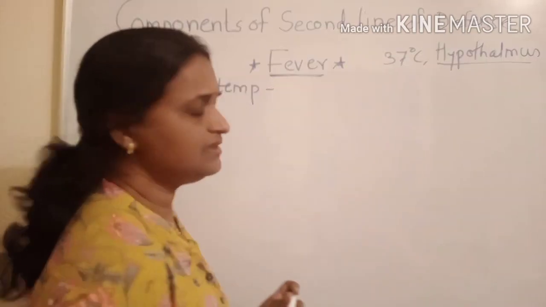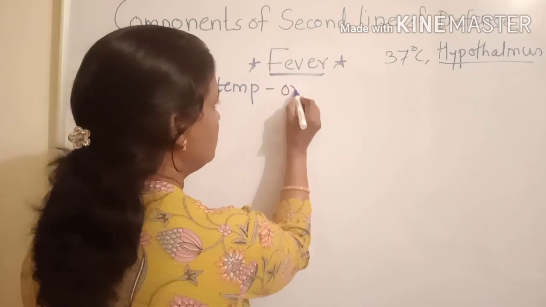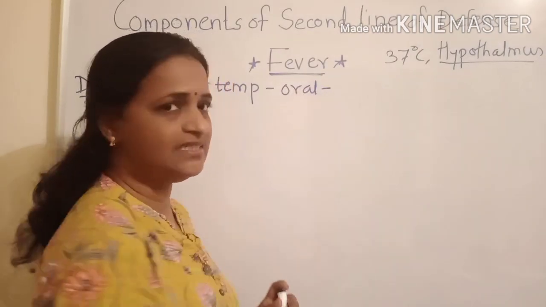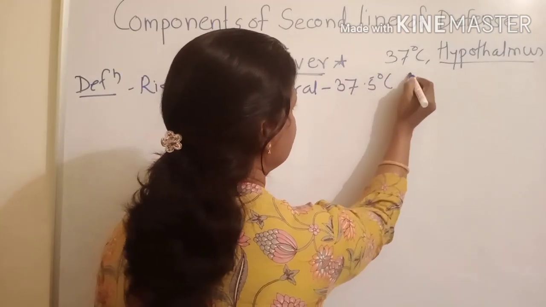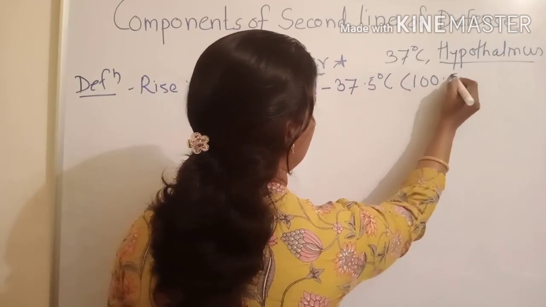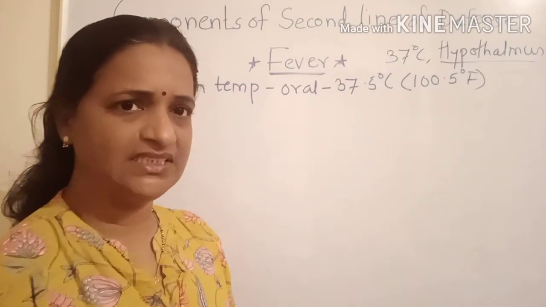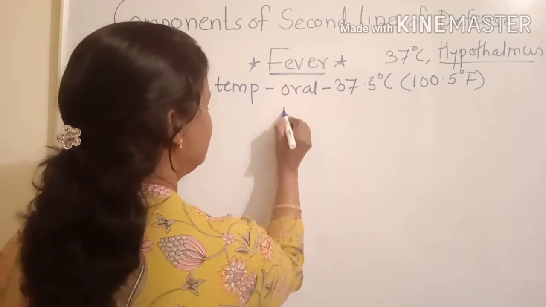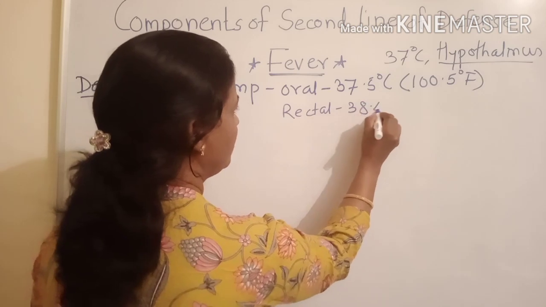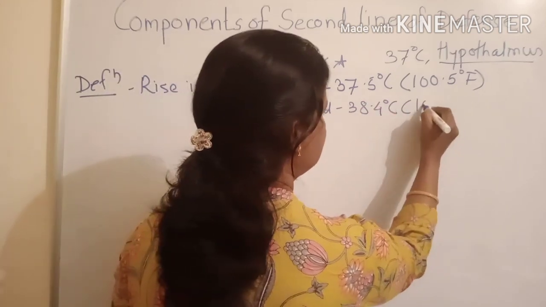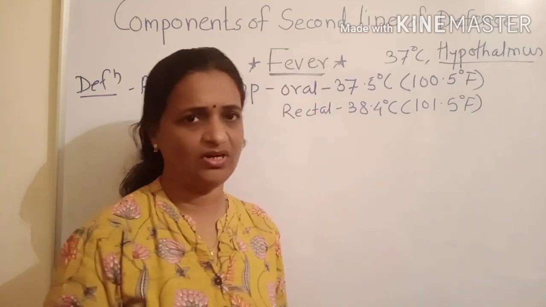Generally the temperature from the oral and rectal cavity is monitored. So a rise in the oral temperature from 37 to 37.5 degrees Celsius, that is 100.5 degrees Fahrenheit, as well as a rise in rectal temperature to 38.4 degrees Celsius, that is 101.5 degrees Fahrenheit, that condition is called fever.